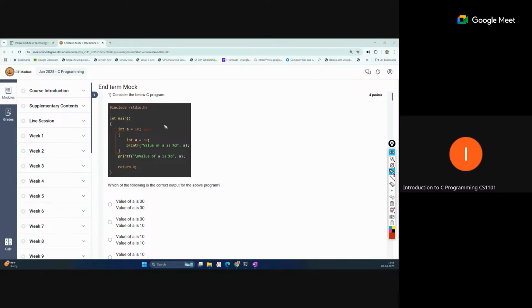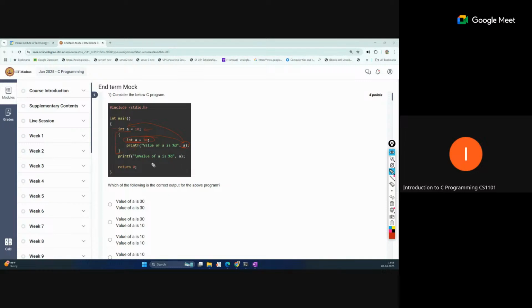Because this is just like overlapping, so we have a equal to 10, but again we have declared it inside the block, so a equal to 30. So inside this block, the a we are printing is referring to the inner a. If we do not declare this, it will refer to the outer one, but it is declared again, so this will now become local to this block. So first, 30 will be printed.